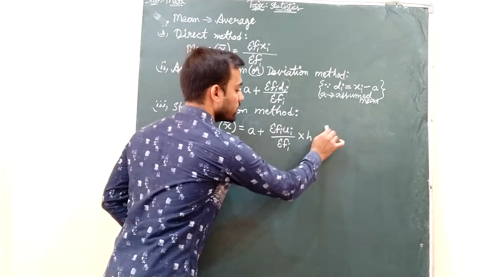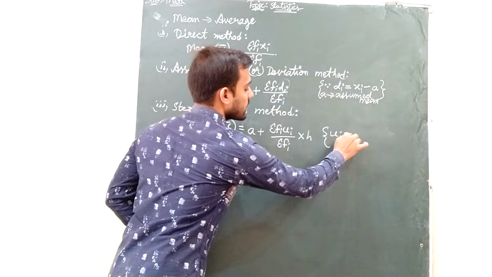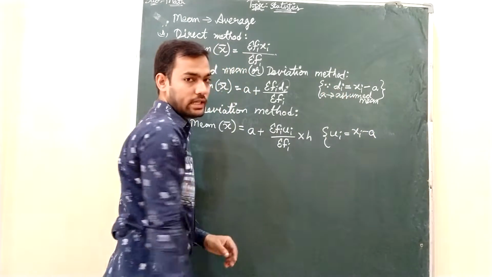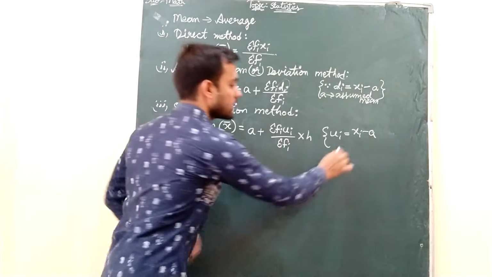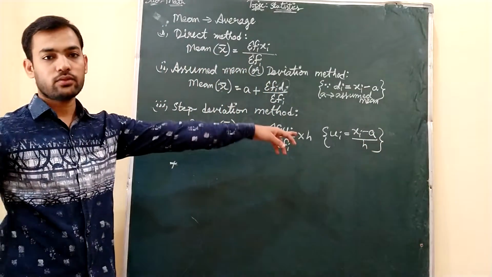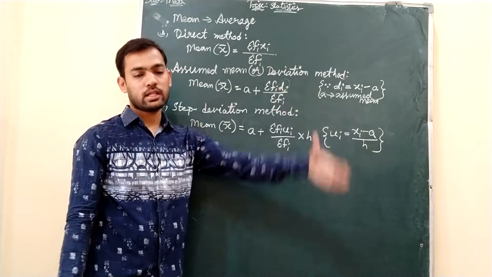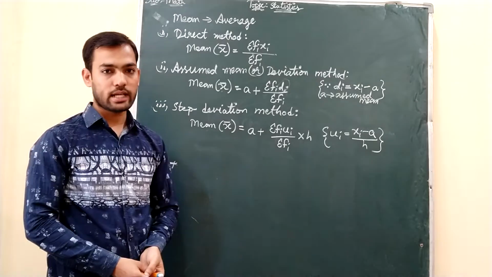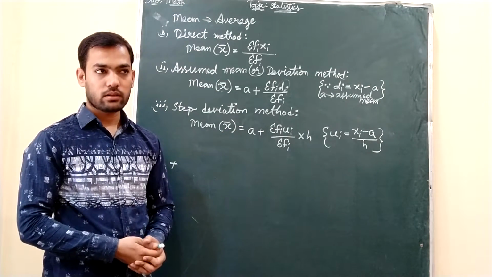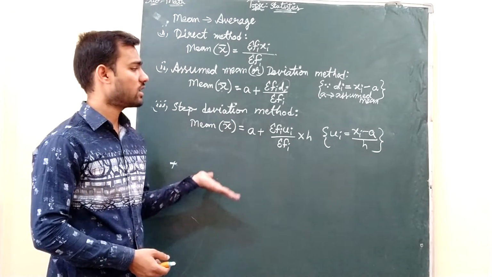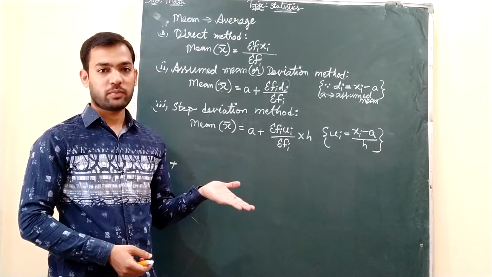So last one, you have ui in place of di. How will you get that ui? Ui is nothing but xi minus A, as you did for finding di, and then that di divided by h. Understand? These formulae you need to write while you are preparing the table, and after that we will go for the calculations. So now we will proceed to finding the mean using all three methods.